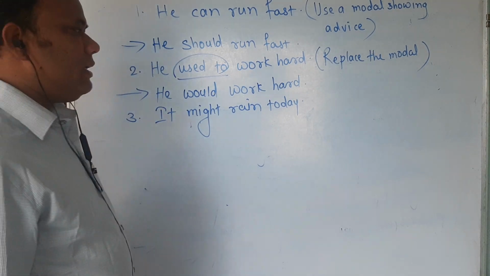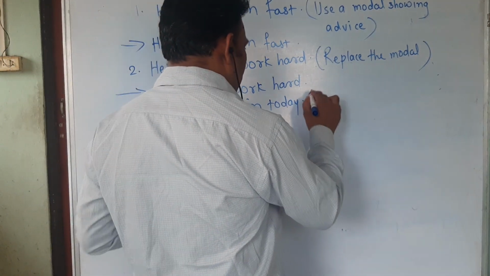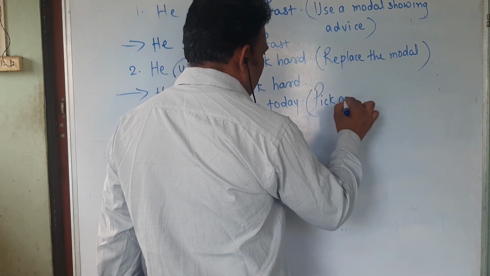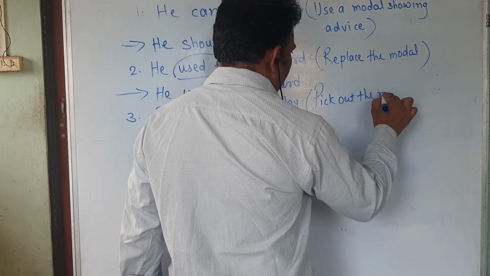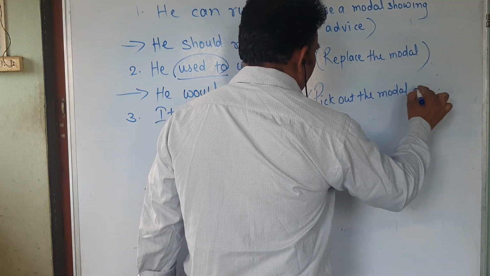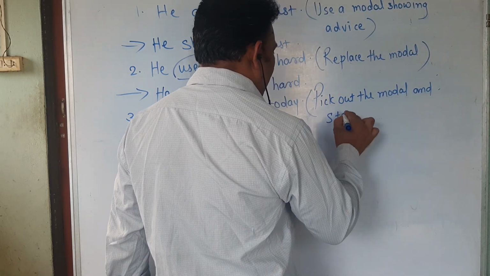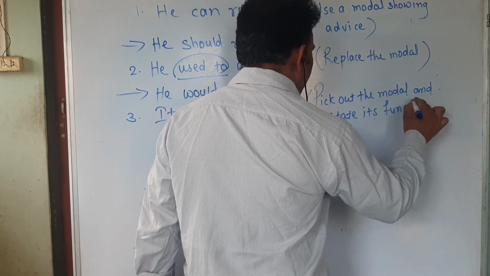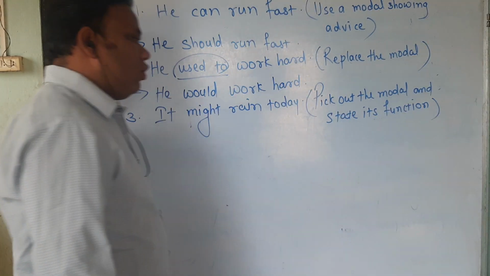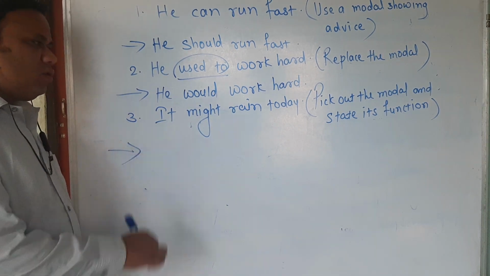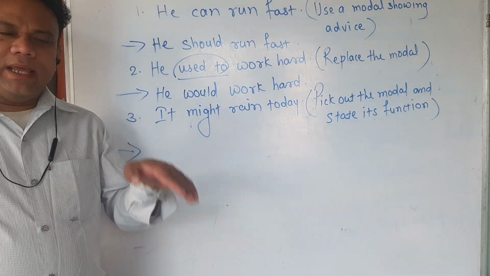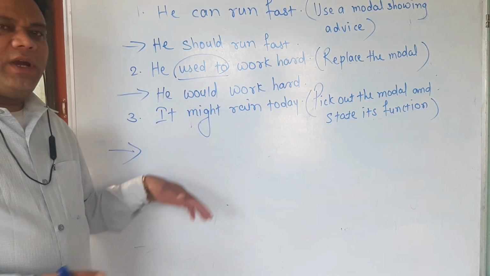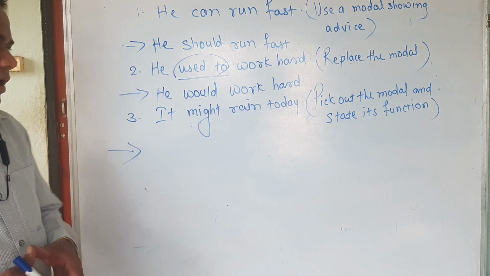Suppose on this sentence the instruction is, pick out the modal and state its function. So first of all, whatever modal auxiliary is used in the given sentence, we have to separate, and then in front of that we have to write its function.